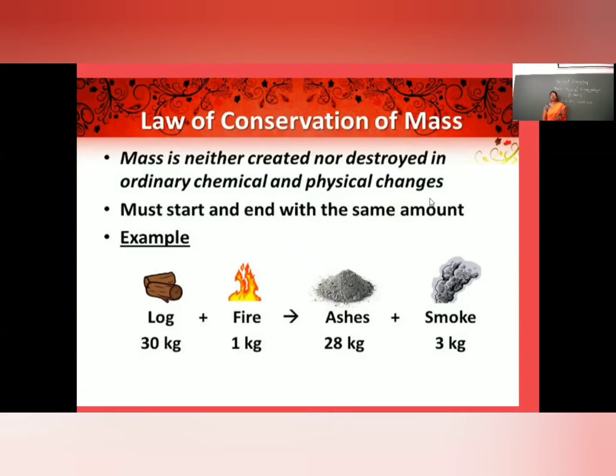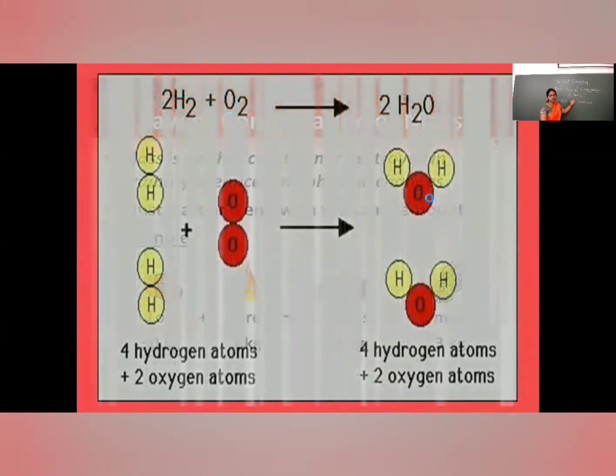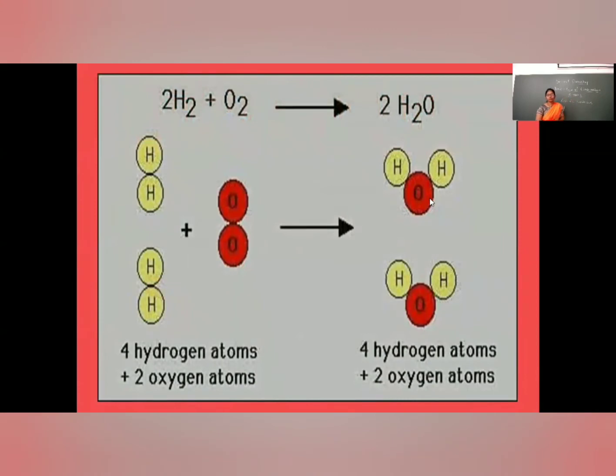Every matter surrounding us follows the law of conservation of mass. When we write any chemical equation, it should be balanced. Why should it be balanced? It should be balanced to follow the law of conservation of mass. The next example we are going to discuss is the combination of hydrogen and oxygen to form water.